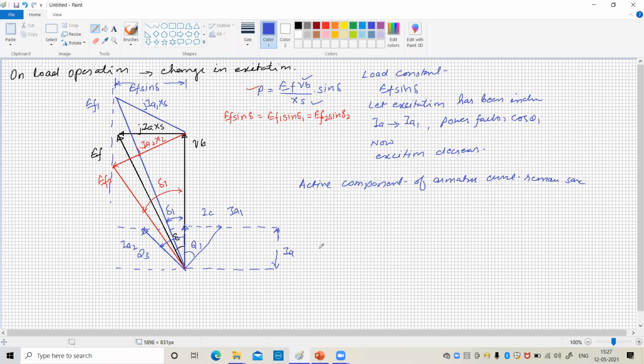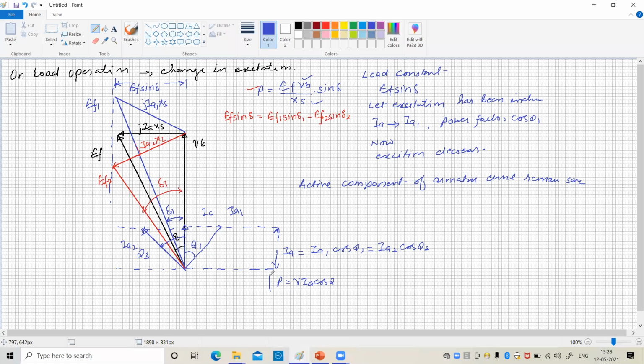What it means? See here, Ia = Ia1 cos θ1 = Ia2 cos θ2. So when the active component remains the same, the power P = V Ia cos θ will remain the same, whether it is Ia1 cos θ1 or Ia2 cos θ2.